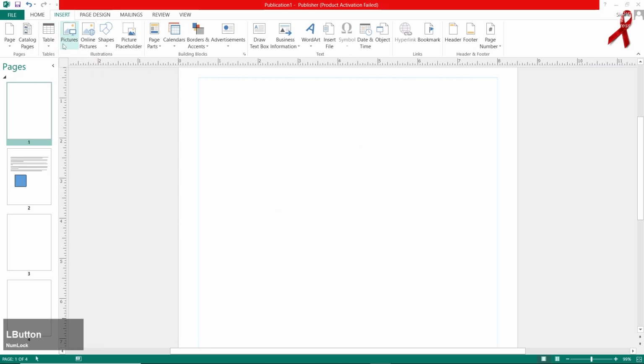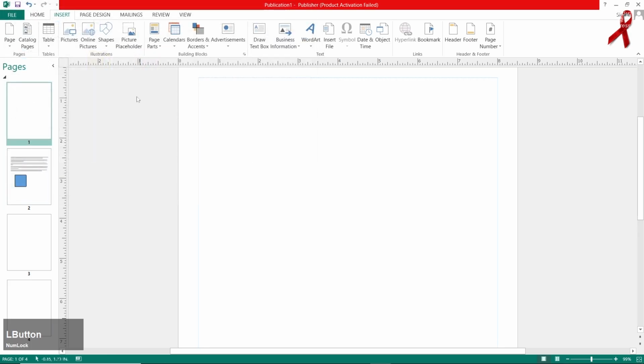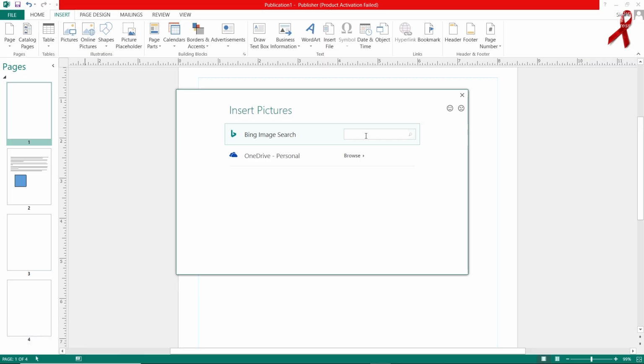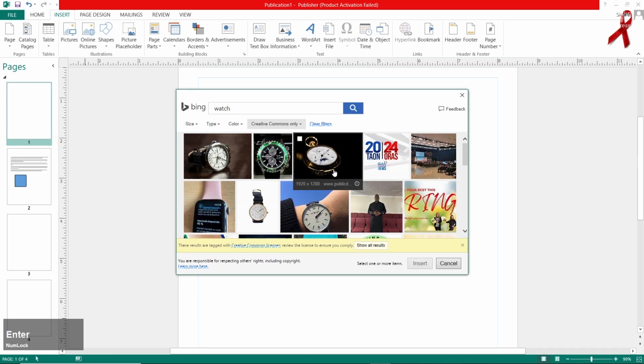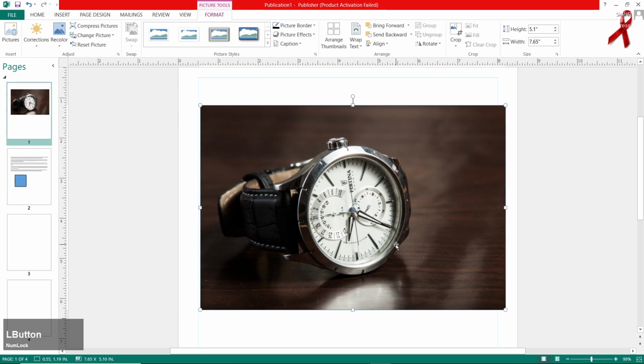Go for pictures and take out the pictures if you need, or if you have them on your PC. Online picture, you may bring online pictures, like maybe typing something. Similarly you can insert that out and use that. See, that works.